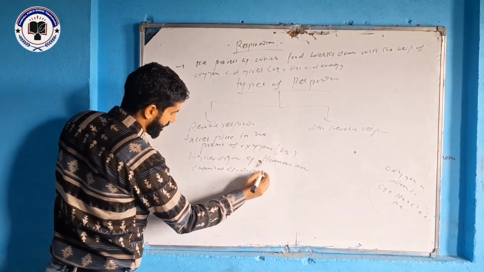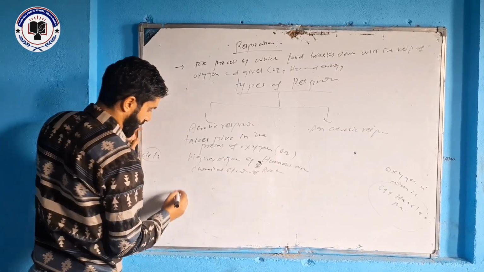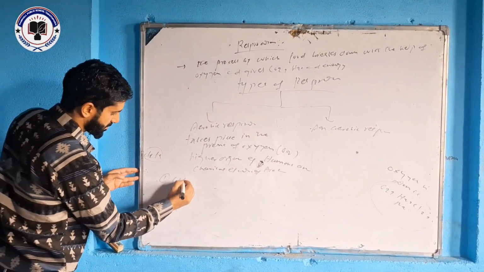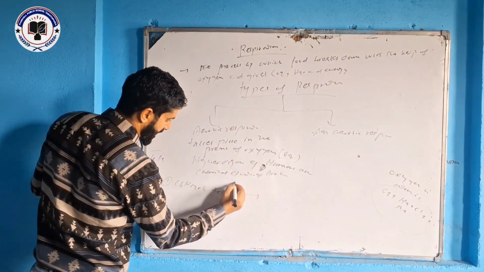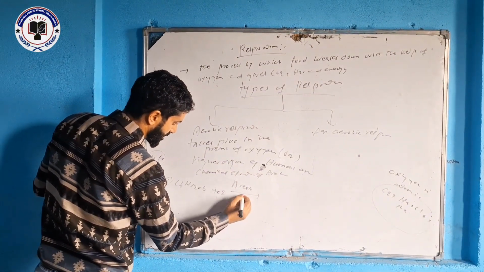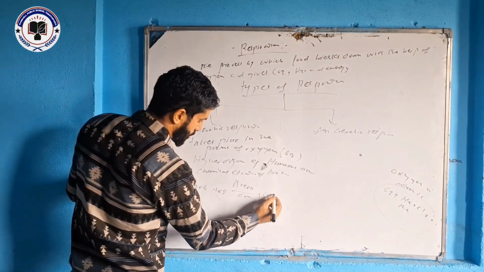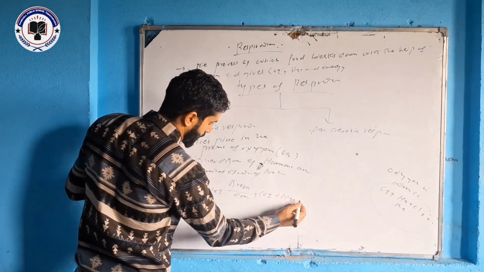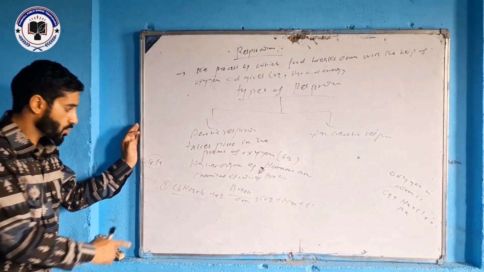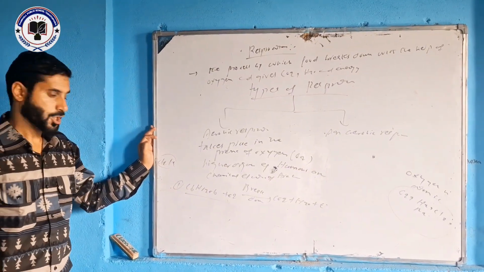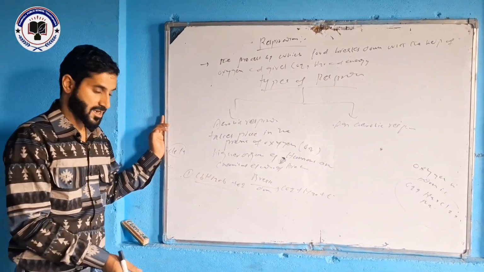The chemical equation of aerobic respiration is: C6H12O6 plus O2 breaks down, giving CO2 plus H2O and energy. This glucose contains 6 carbons, 12 hydrogens and O6.